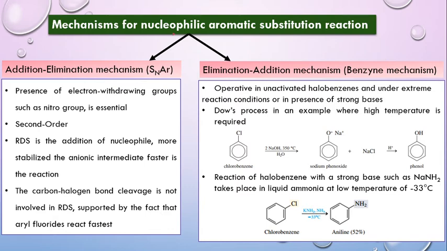And here you will notice that the reaction does not require high temperature, rather it takes place at a very low temperature of minus 33 degrees Celsius. So in these two reactions, in one case we have taken NaOH and very high temperature, in the other case a very strong base, sodamide in liquid ammonia, the temperatures are quite different, and in both these reactions it is the benzyne mechanism which would be operating.